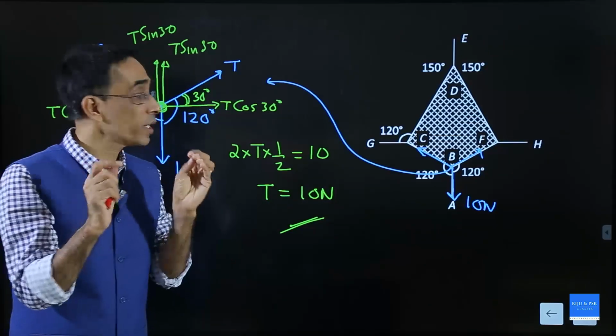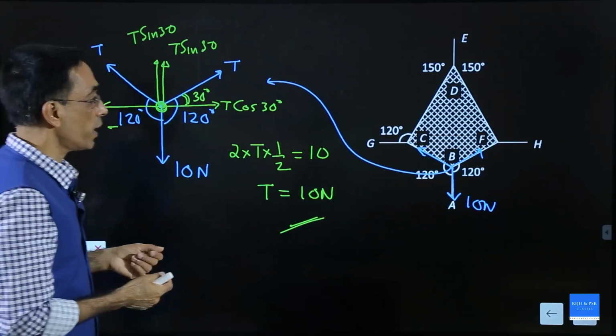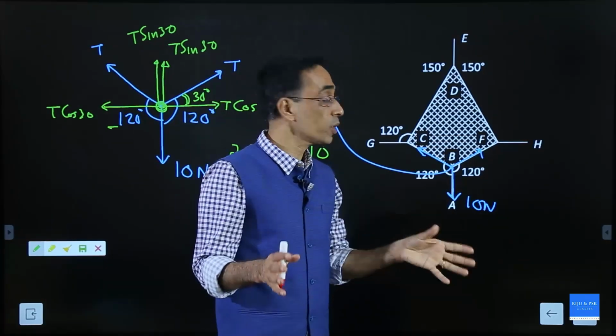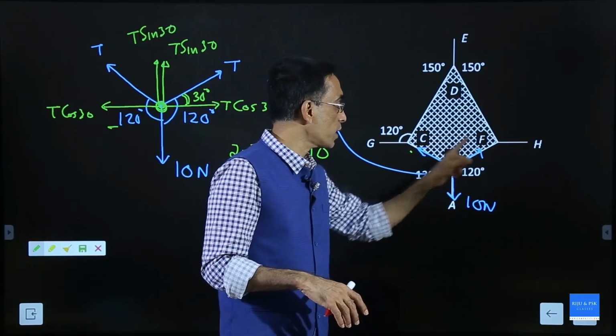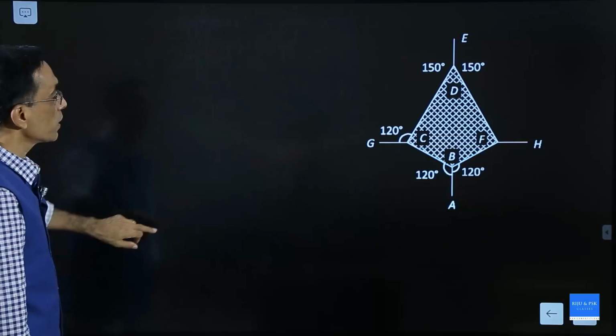But if you are very good in vectors, then you will understand that this calculation was not required. At a point where 3 equal magnitude forces are acting at 120 degree, if this is 10, this should be 10, and that should also be 10. That was the idea.